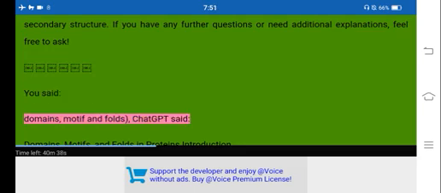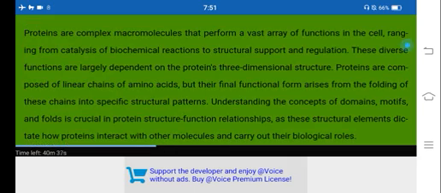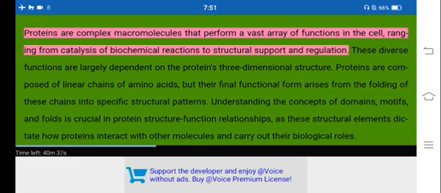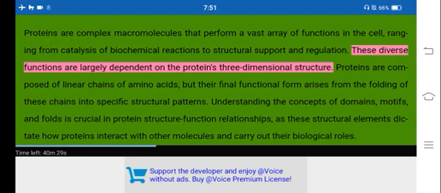You said. Domains, motifs and folds. ChatGPT said. Domains, motifs, and folds in proteins. Introduction. Proteins are complex macromolecules that perform a vast array of functions in the cell, ranging from catalysis of biochemical reactions to structural support and regulation. These diverse functions are largely dependent on the protein's three-dimensional structure.